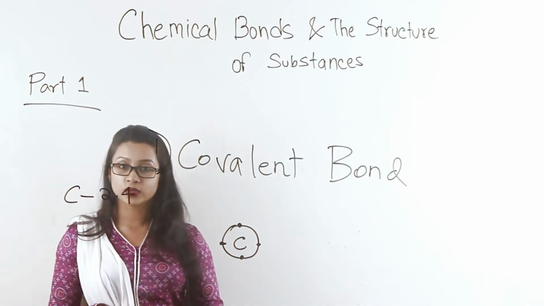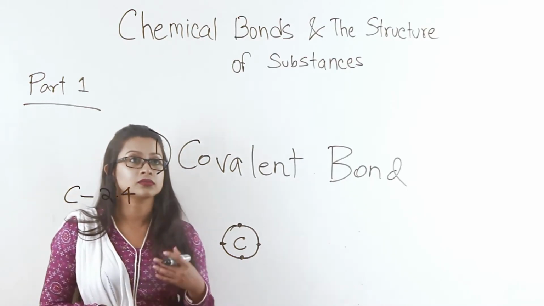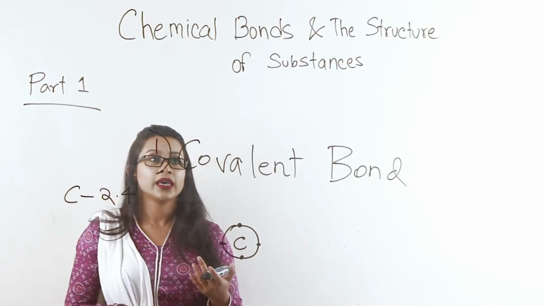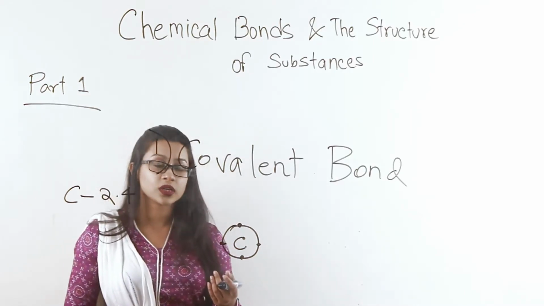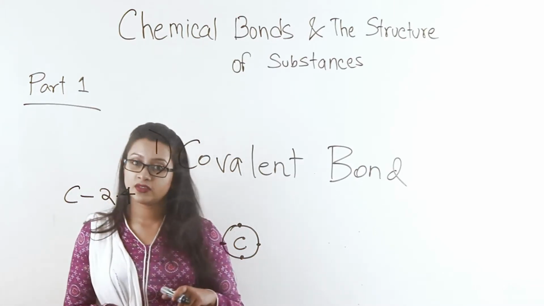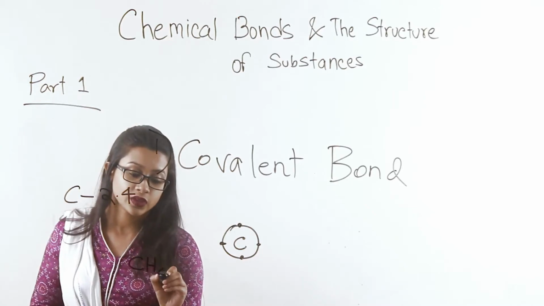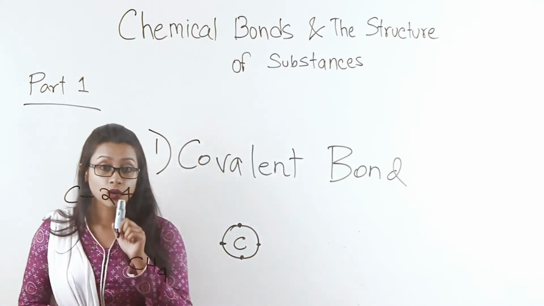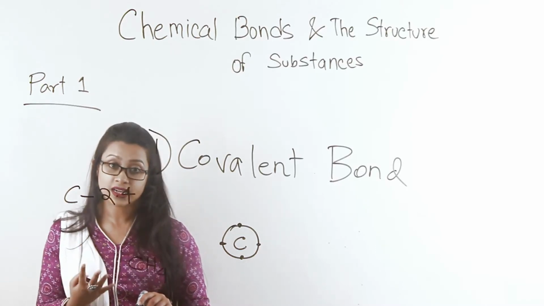Now, how does it do that? We have seen carbon forming compounds with oxygen, with hydrogen. So let's discuss one such compound. Say methane, for example. Methane has a formula of CH4, wherein one atom of carbon is bonded with 4 hydrogen atoms.